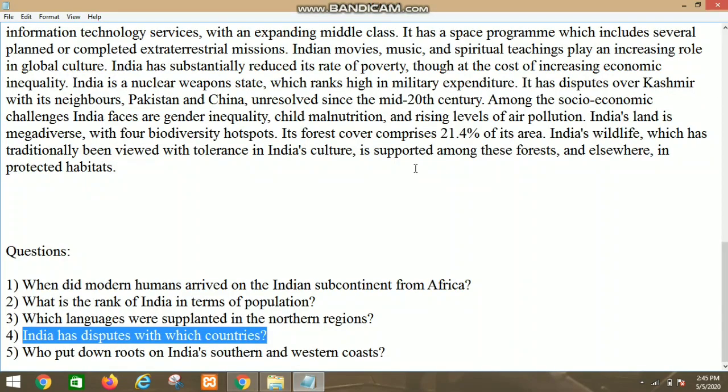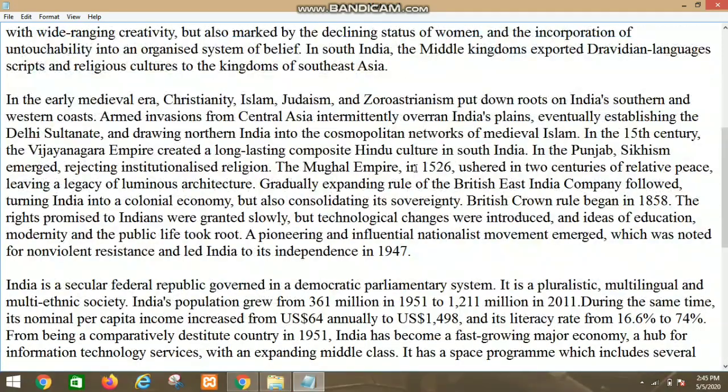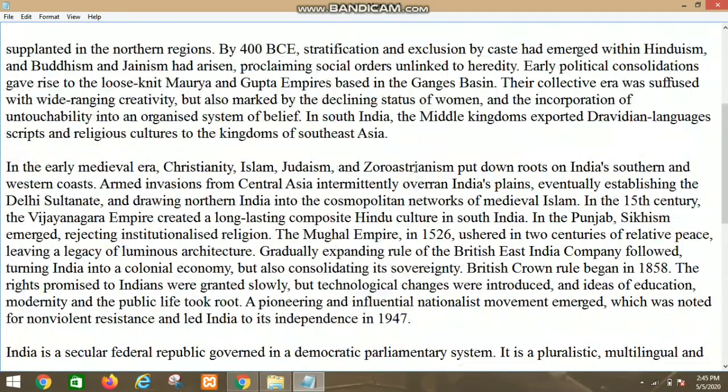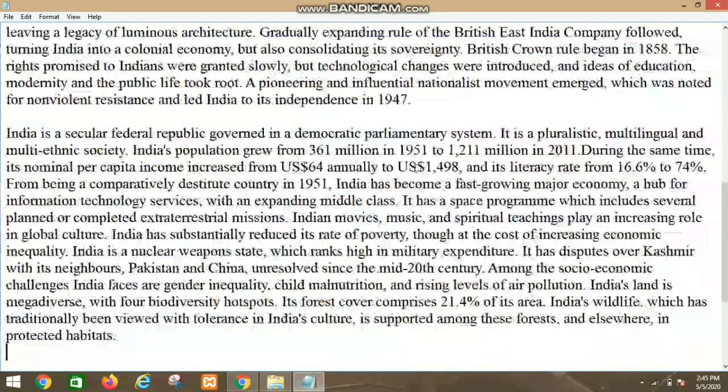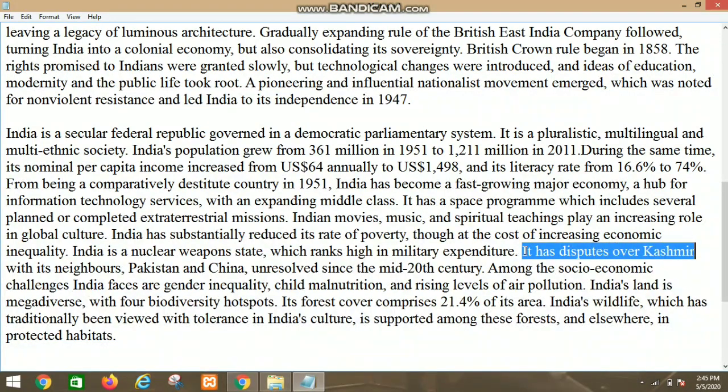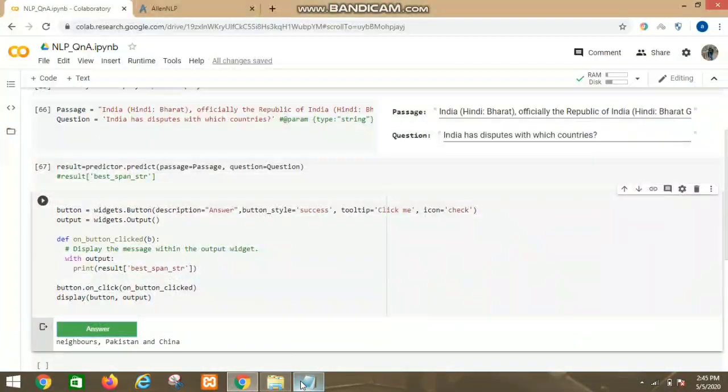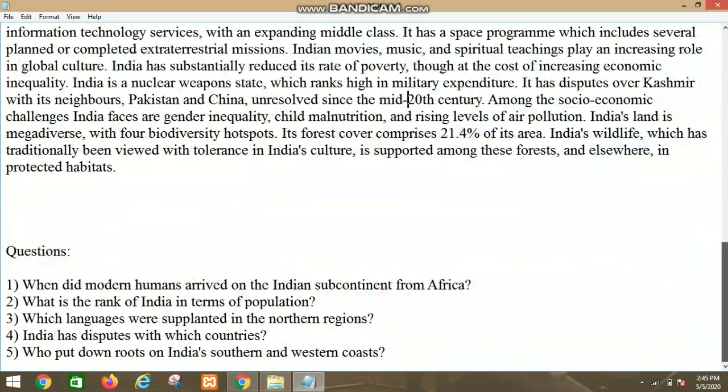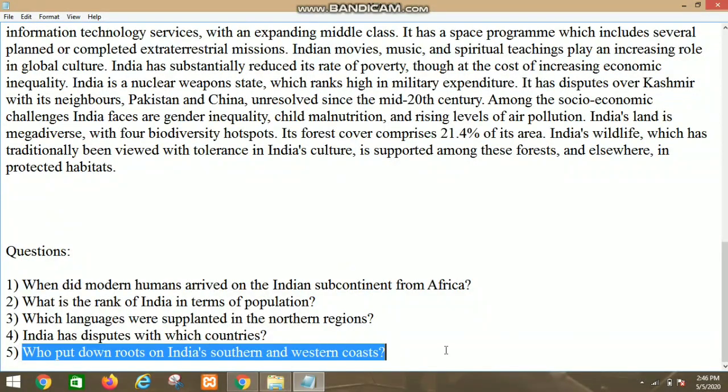Now let's search for the answer in the passage. India has disputes with which countries? So here is the answer. India has these disputes with China and Pakistan, neighbors Pakistan and China. So the answer was correct, but as this is a training model, it is still under development. AllenNLP gives 80% or 90% of the answers correct.